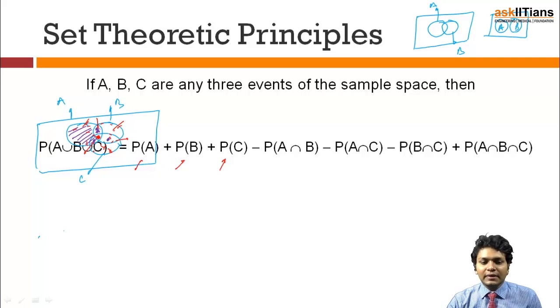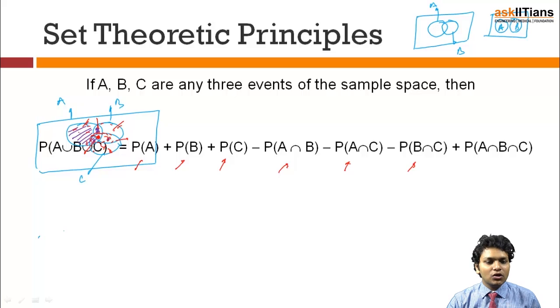These are the terms which are responsible for giving me the extra added terms. But if I have subtracted all of this, don't you think the middle part, which was catering to everyone, has been subtracted once more?